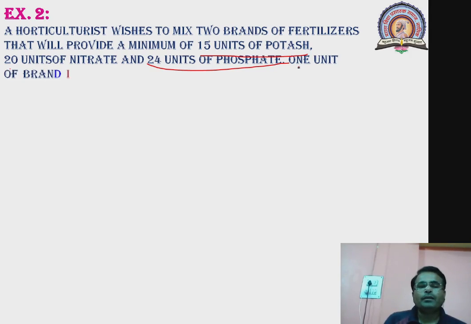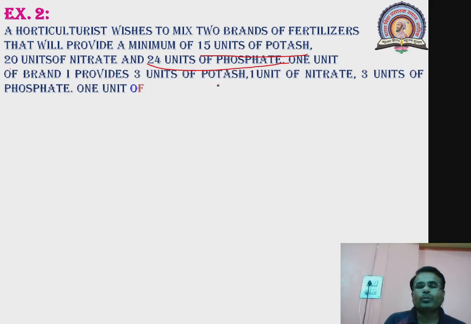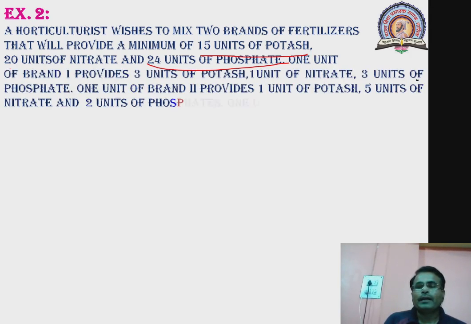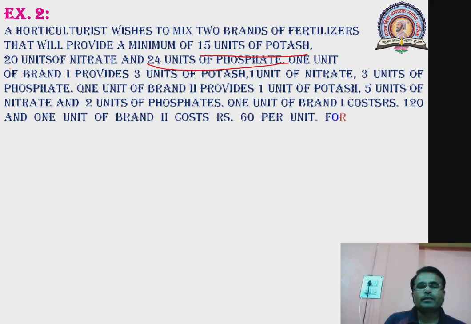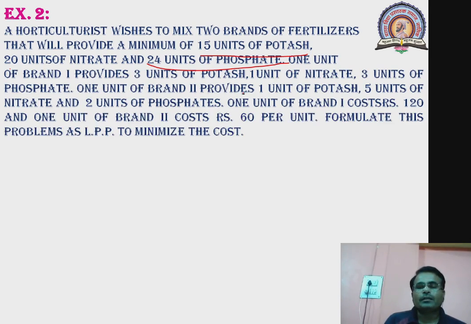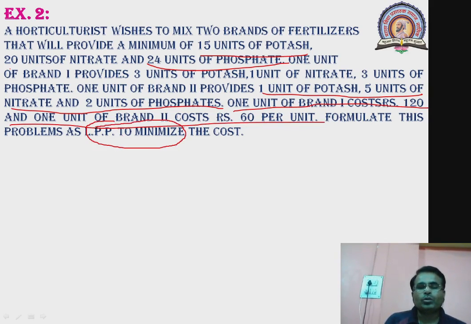One unit of brand 1 provides 3 units of potash, 1 unit of nitrate and 3 units of phosphate. 1 unit of brand 2 provides 1 unit of potash, 5 units of nitrate and 2 units of phosphate. 1 unit of brand 1 costs rupees 120 and 1 unit of brand 2 costs rupees 60. Formulate this problem, and what is our aim? The aim is to minimize total cost.